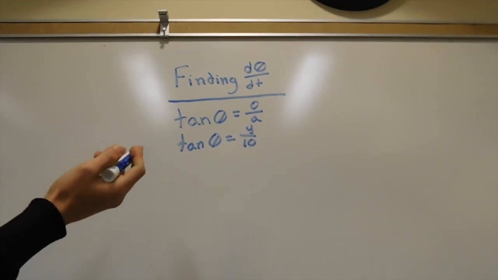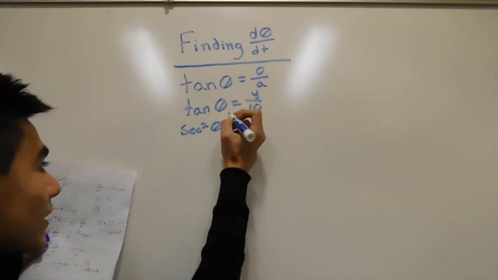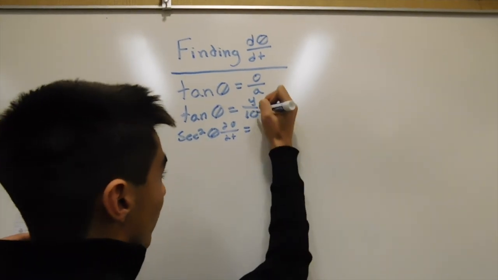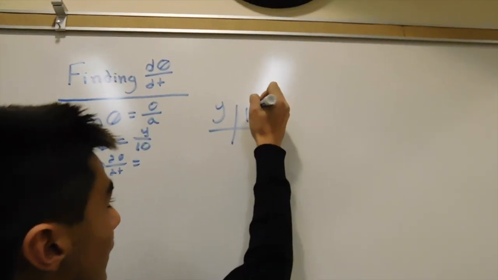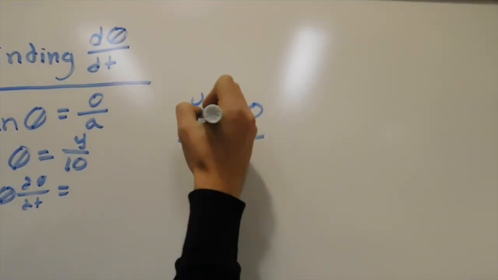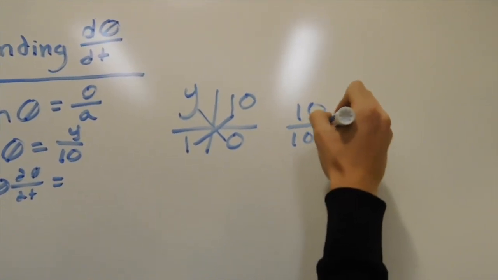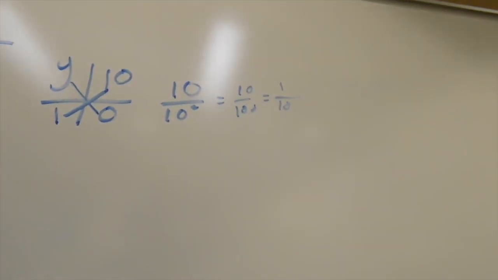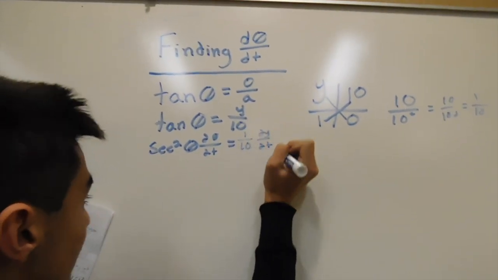Next we take the derivative of this equation, and that comes out to be secant squared theta times d theta/dt equals, using the quotient rule, the derivative of y is 1, the derivative of 10 is 0, so that's 10 over 10 squared, which equals 10 over 100, which equals 1 over 10. So we're going to plug in 1 over 10 with dy/dt.